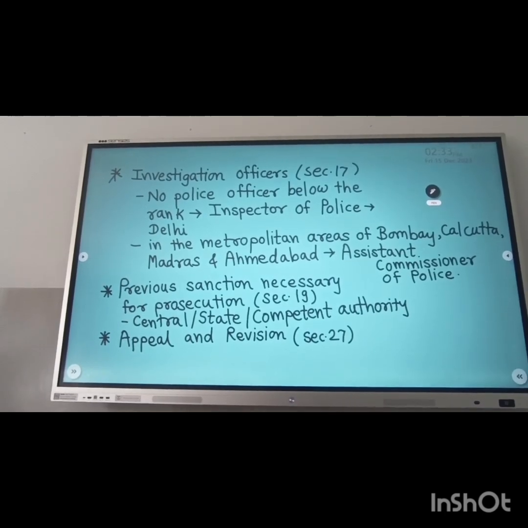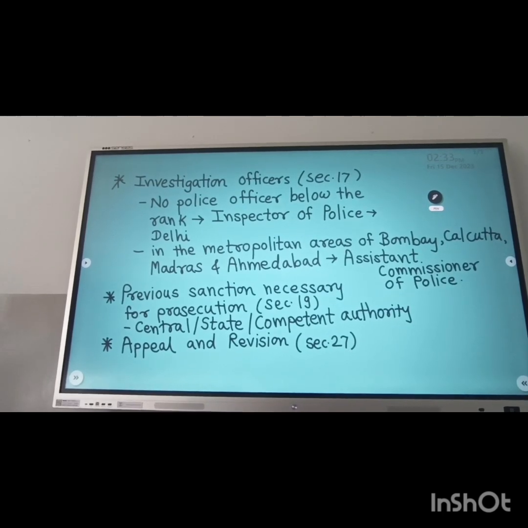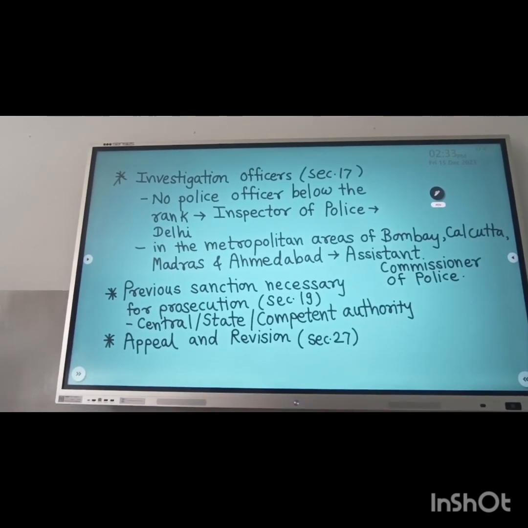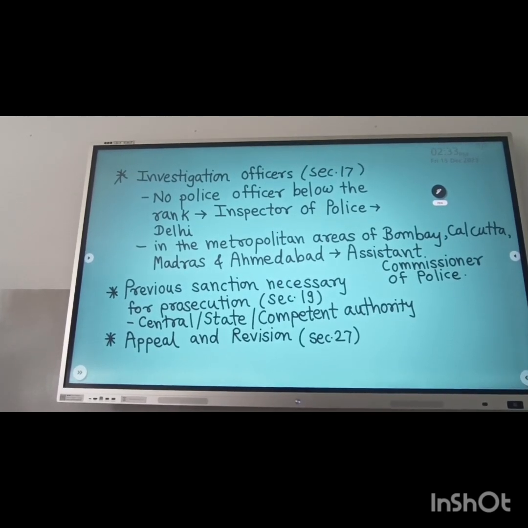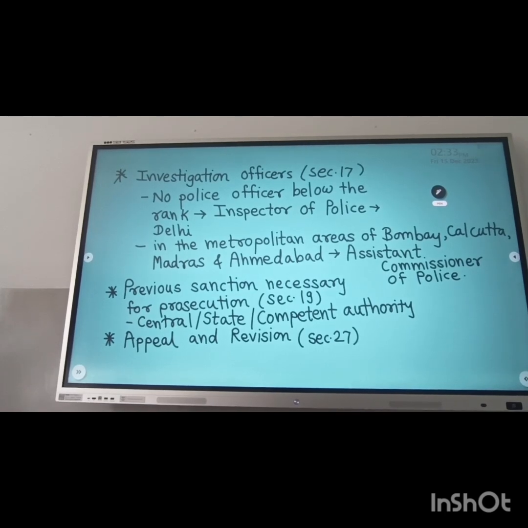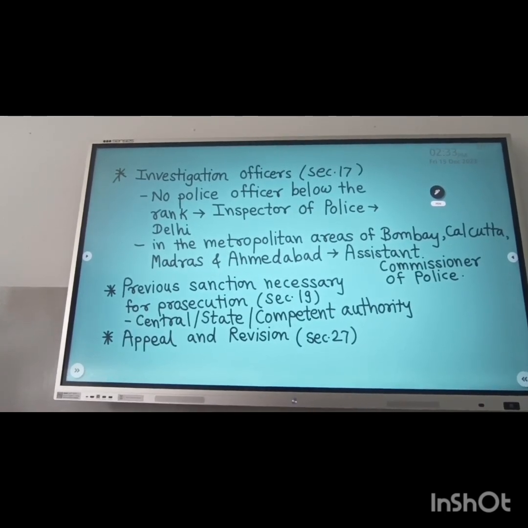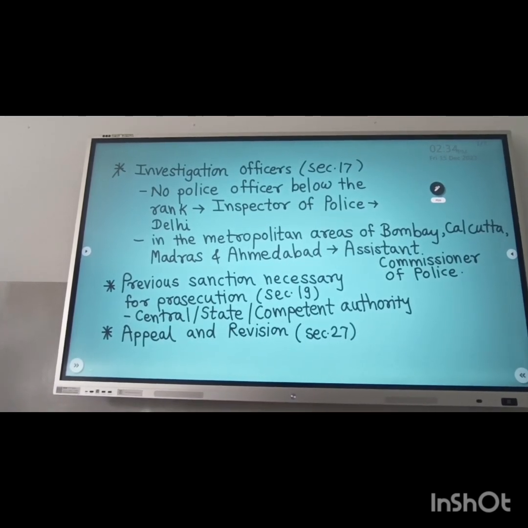If the person is working with the state government, then the previous sanction of the state government is required. In any other matter, the competent authority who has the right to remove him must give the previous sanction for prosecution. This is the biggest loophole of this legislation according to me.